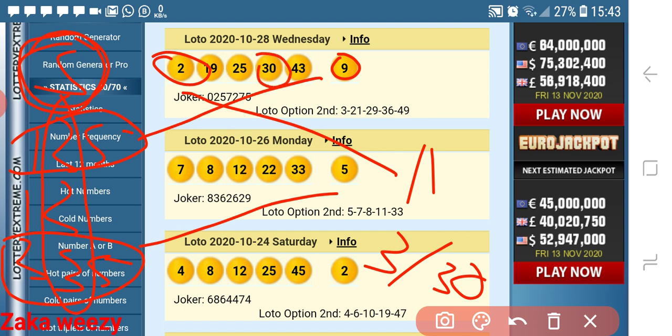There is 30, and when we add these numbers, we say 13 plus 5, it is 18. We know 18 is 9. So our 9 is being supported by this code. As you see, that code came from there.